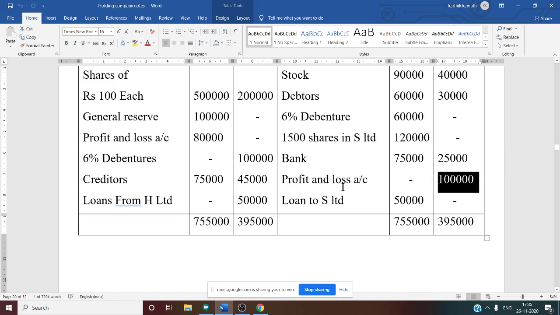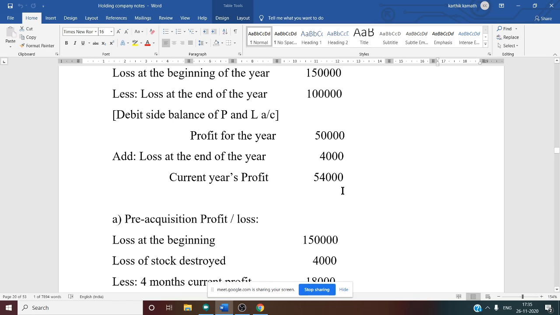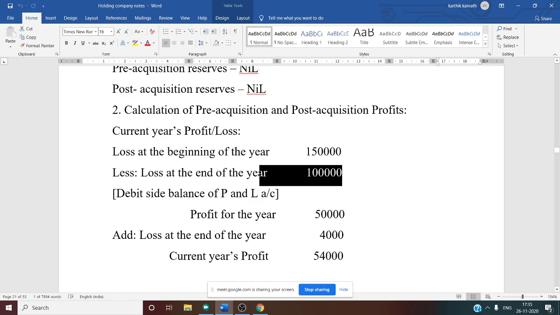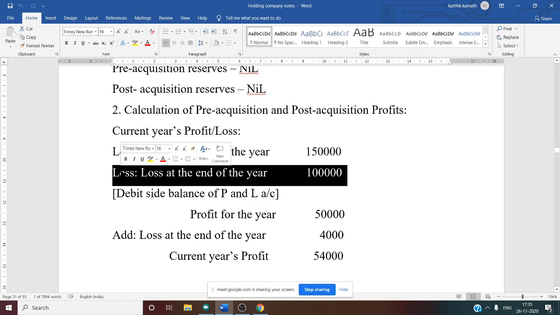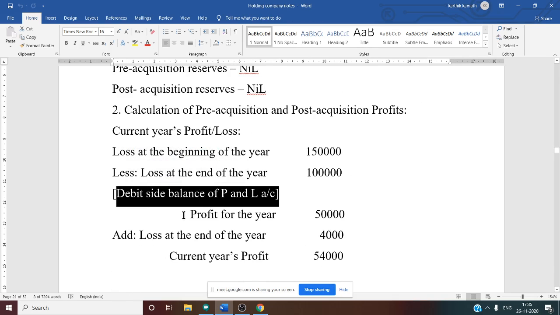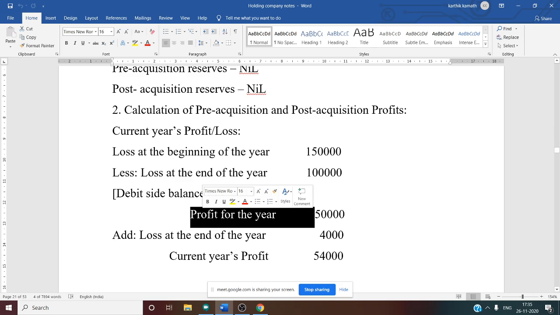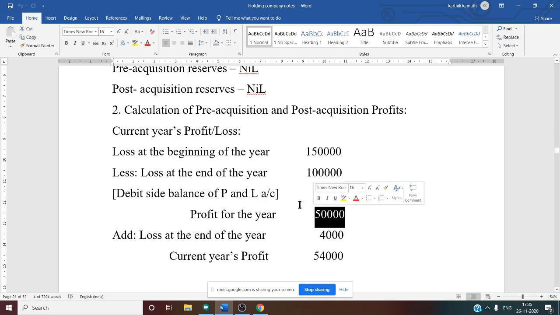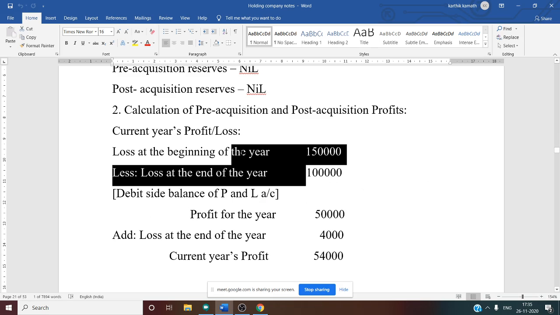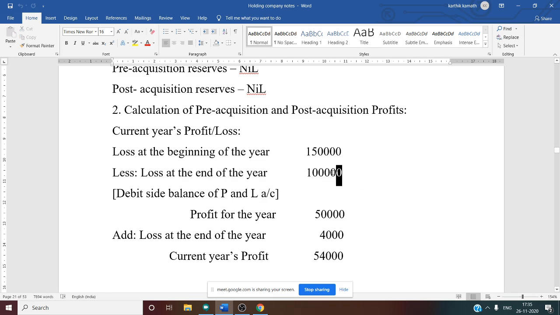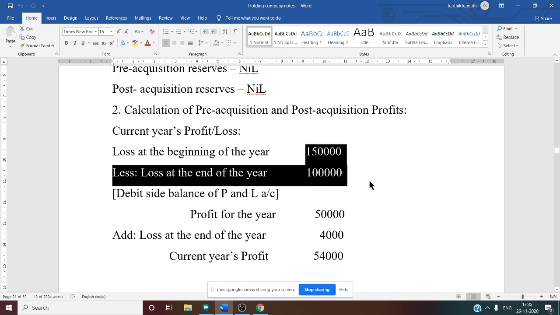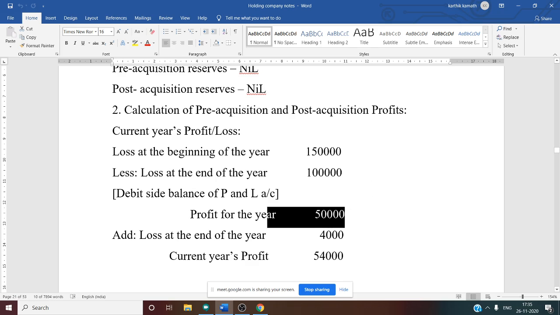So this is the debit balance at the year end, nothing but a loss at the year end, 1 lakh. So the debit side balance of P&L account I have written. So the profit for the year is 50,000. Although there is a loss at the beginning and at the end, the loss is minimized. That is why we can take this as a profit.